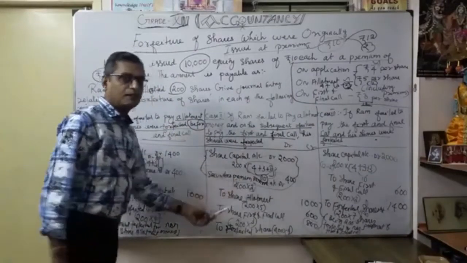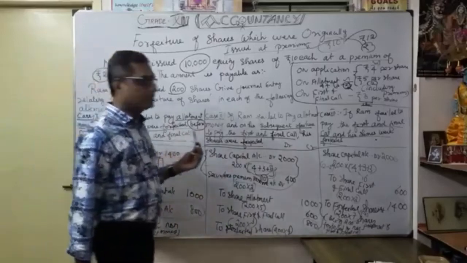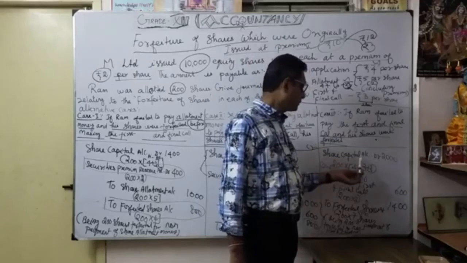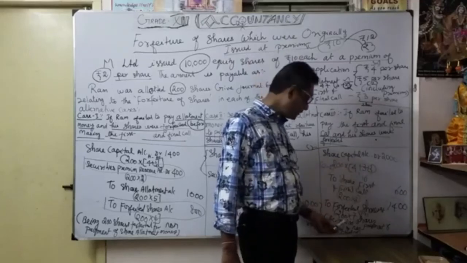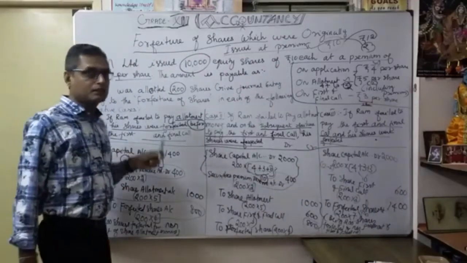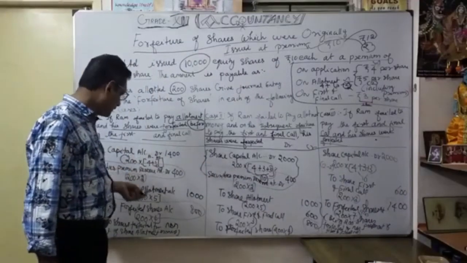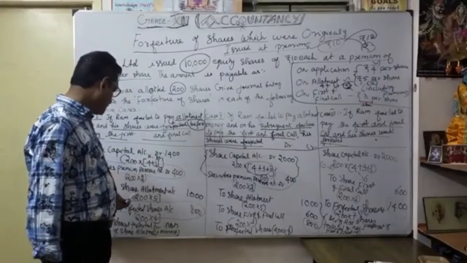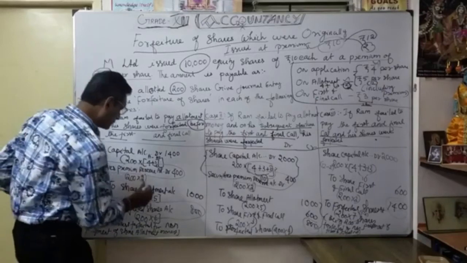Not received, how will the journal entry be? If received, you don't want to show the premium account here, and here the share forfeiture account also. Suppose the premium amount has not been received, you want to show both sides, even the debit here. Here also debited you want to show, but the allotment account was totally shown as 5 rupees.